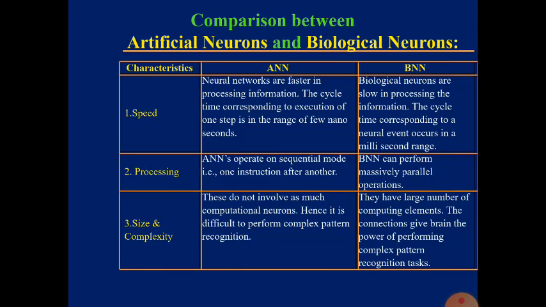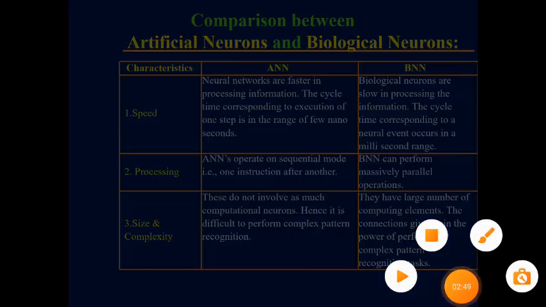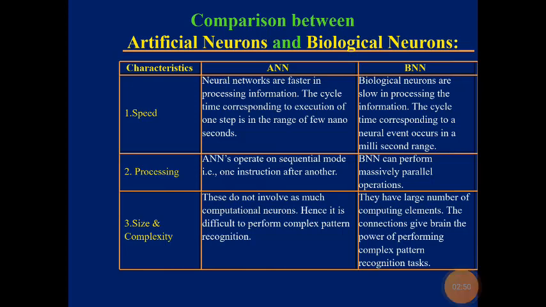Coming to complexity, biological neurons are capable of working on different complex operations or tasks compared with the artificial neural network. That is the third one, size and complexity.